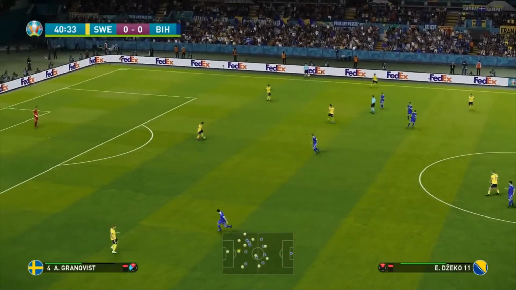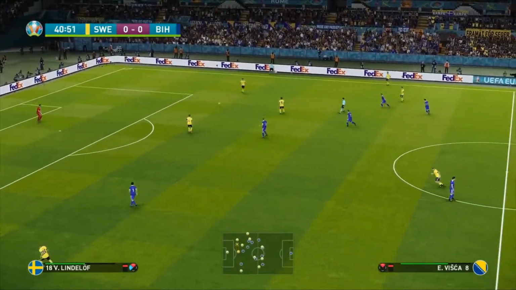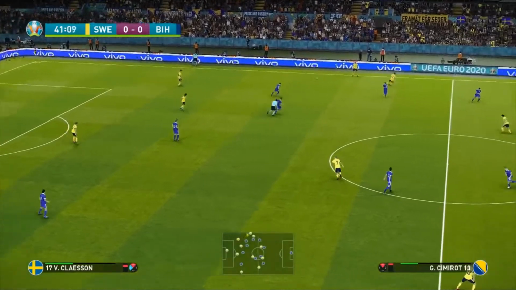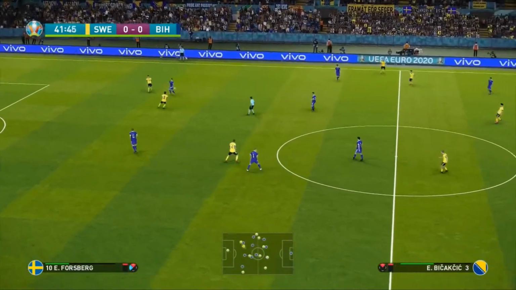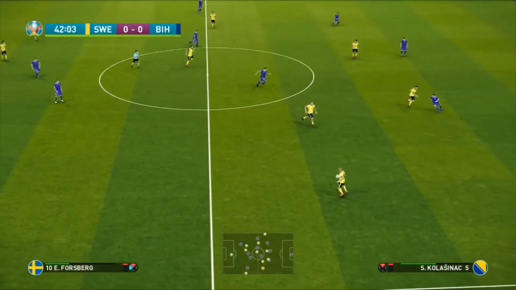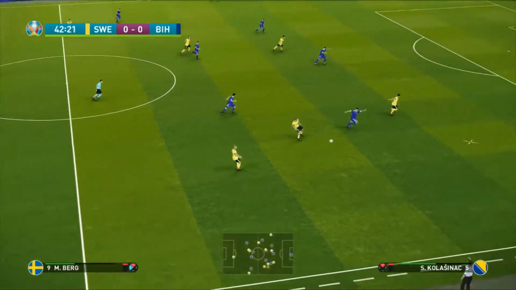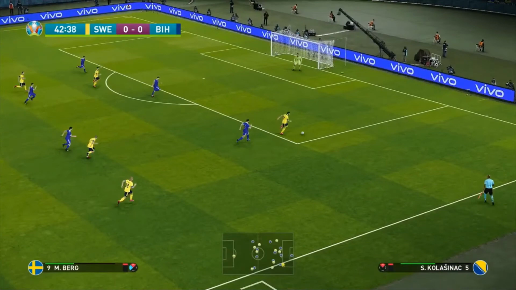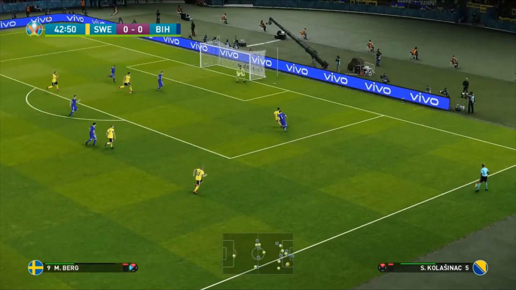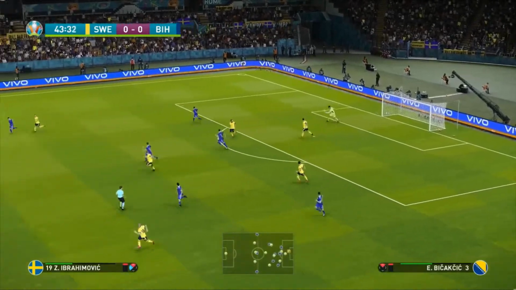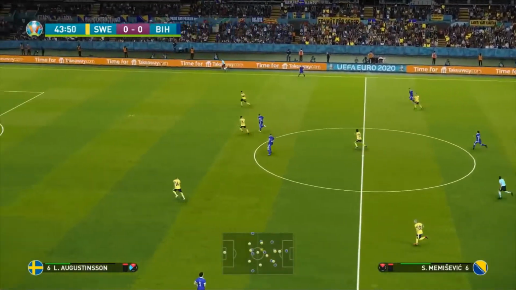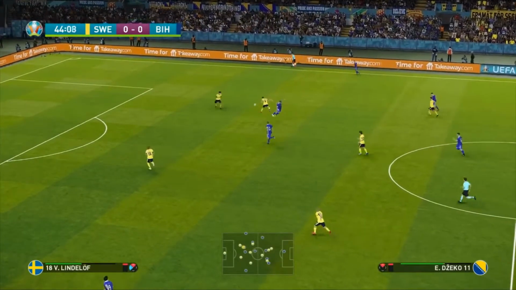And as I said, realistically speaking, both these sides cannot go into a game like this and not take the points home. They need it. Sweden specifically need it more than anyone. They're on 0 points right now. As it currently stands, a win today would be absolutely massive for the side. It's lofted in there, and it's a great save from the goalkeeper. Well, that was a big, big opportunity in this match to maybe get the opening goal of this fixture.